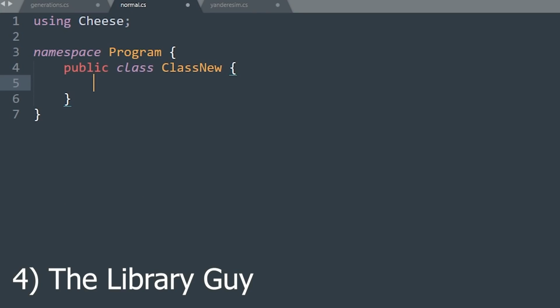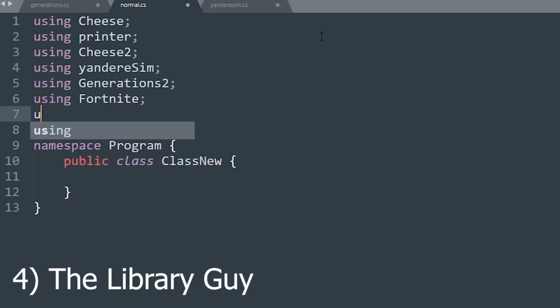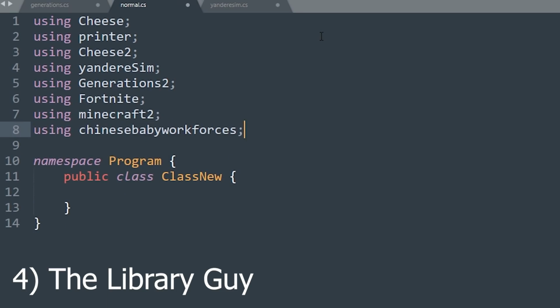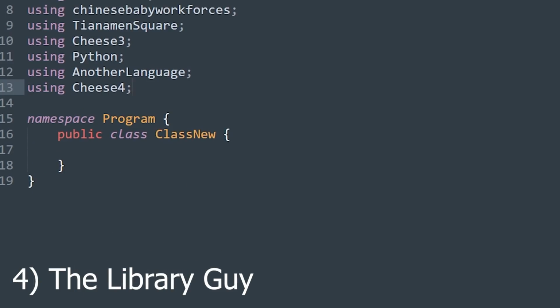Done. Number 4 is the library guy. The amount of libraries this guy imports is unbelievable. Okay, we need a program that adds two numbers and displays it. Let's start. Okay, time to actually write the program.